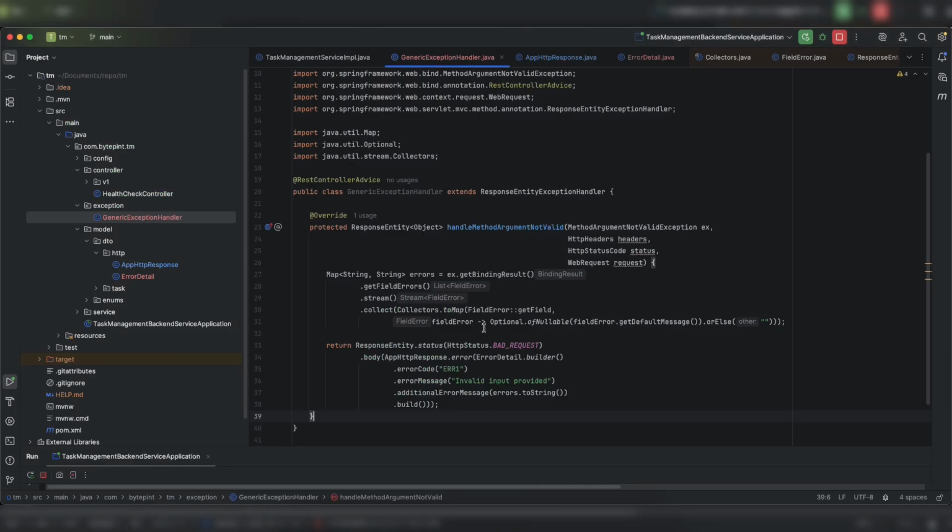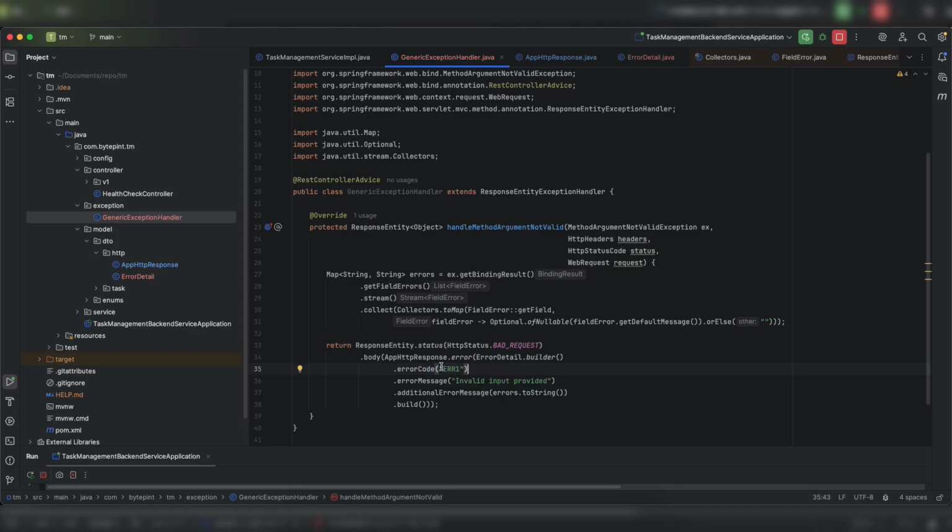So now why I have created this ERR1, maybe you guys are having this question. In most applications, it is required that you have a business code for all your errors. Why? Because once your application is in production, you will have an L1 or L2 support team, right? There will be certain SOPs, standard operating procedures, where you will be defining all these error messages and what action needs to be taken if that error occurs, right? So that's why most of the time you will be creating this kind of error code in your application.